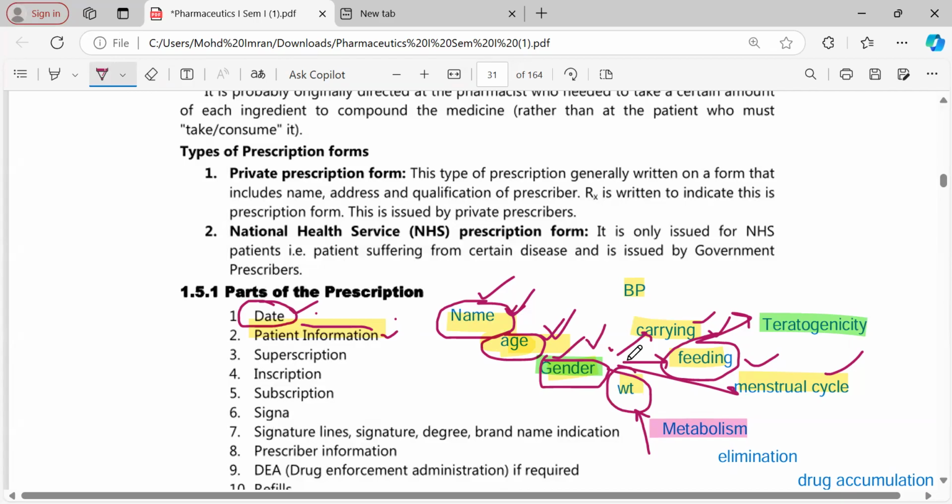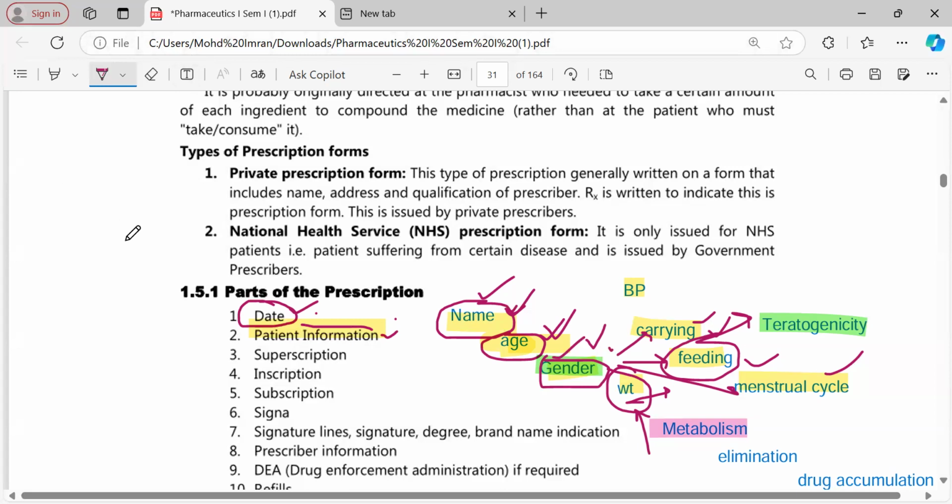In obese patients, we can't give the same dose of the drug. The same is the case in lean patients also. So body weight is important to calculate the dose of the patient. We have dosage calculation, where we will see all these things clearly. So all this personal information of the patient should be included as part of the prescription.